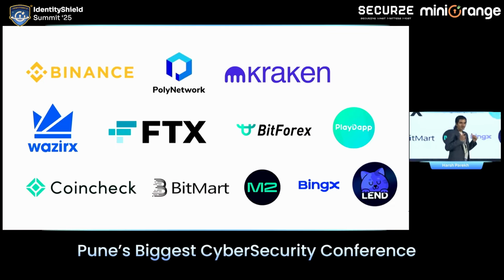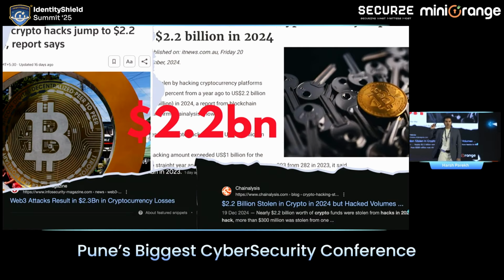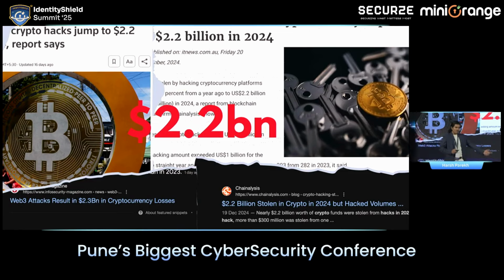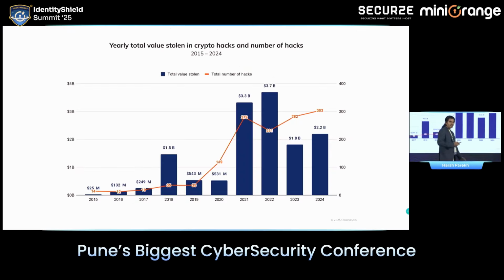All these companies behind me, all companies in the past faced a cyber attack. Not only one, many of these companies faced multiple cyber attacks. And all these companies belong to the Web3 ecosystem. Alone, in the past year, 2024, we lost $2.2 billion to hackers. And if we combine the data of previous many years, starting from 2015, we have lost around $14 billion.